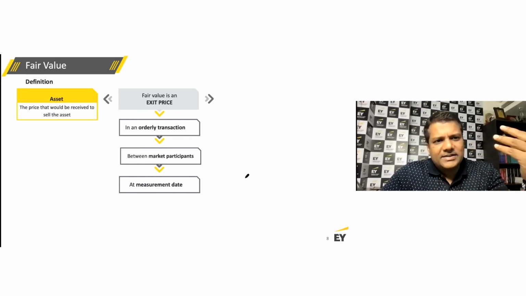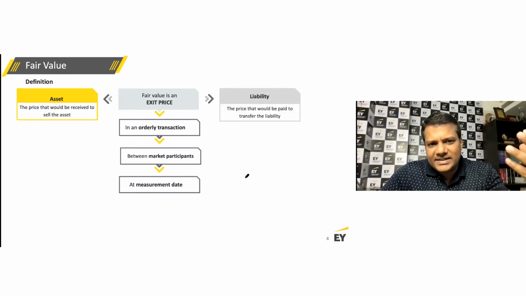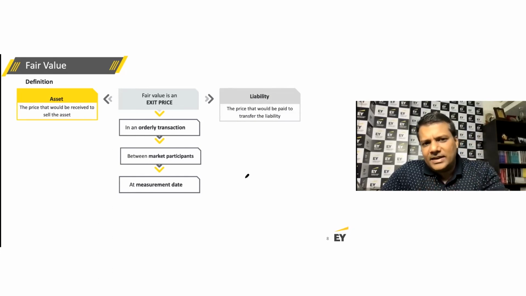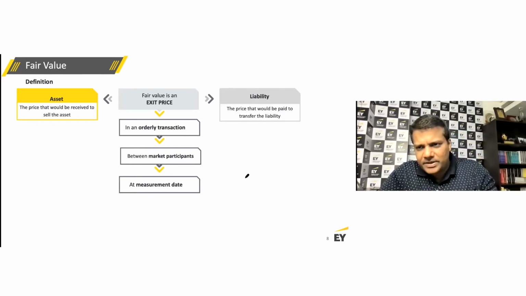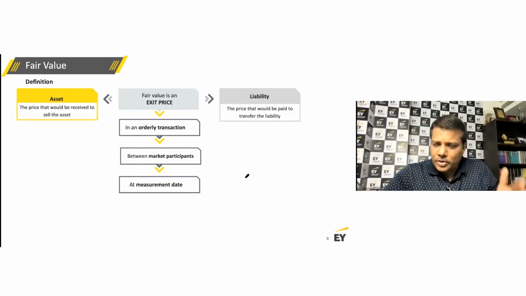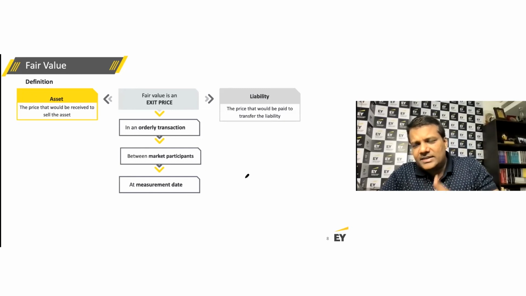The price that would be received to sell the asset, and the price that would be paid to transfer the liability. So what is fair value? Fair value is an exit price between market participants at a measurement date. In the context of an asset, it is the price received to sell the asset, and in the context of a liability, the price which needs to be paid to transfer a liability.